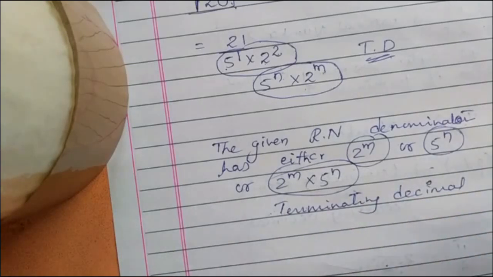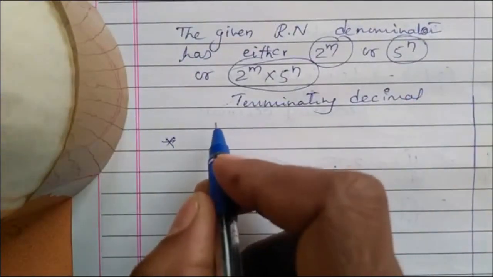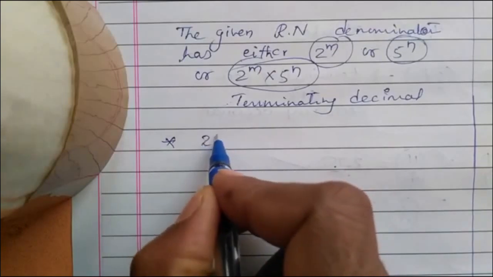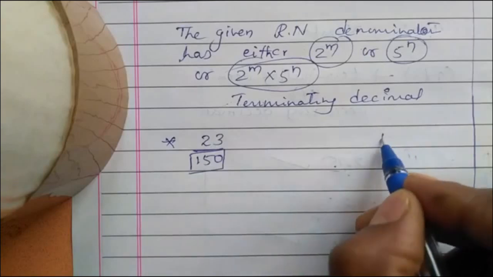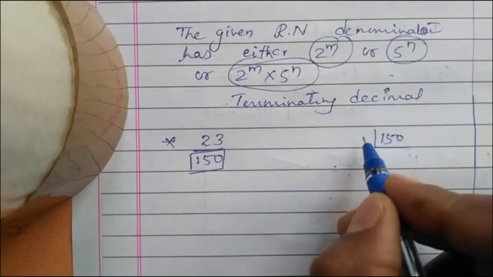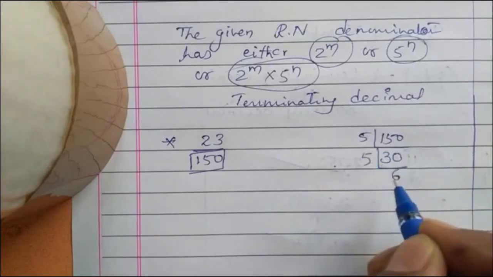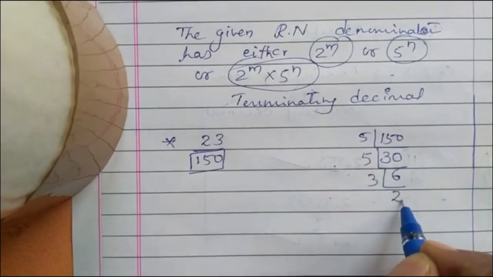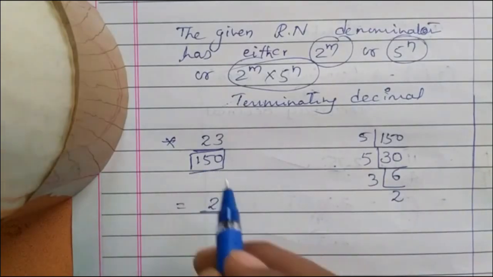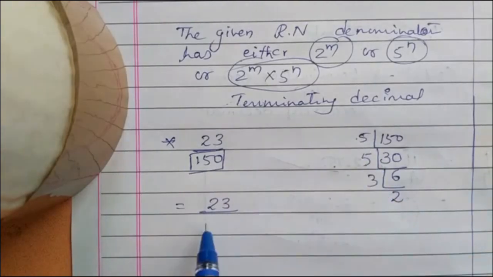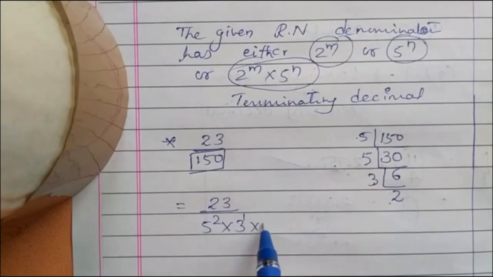Right, students? Let us consider the other example. 23 divided by 150. Go to prime factorization of 150. 150 is 5 into 5, 5 to the power of 2, into 3 only one time, and 2 only one time.